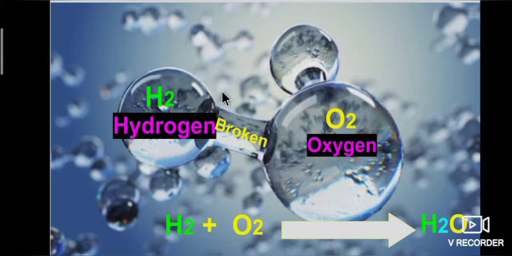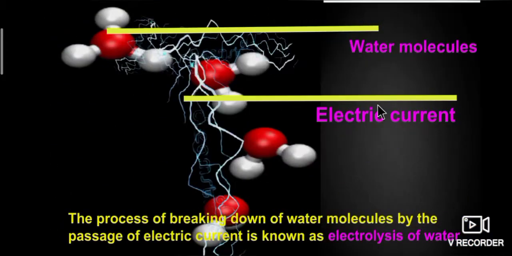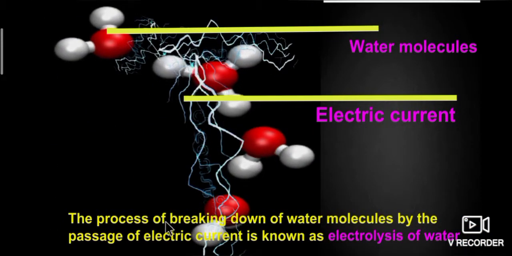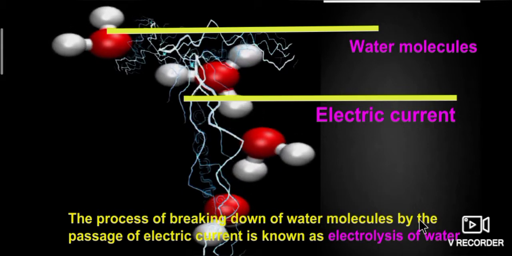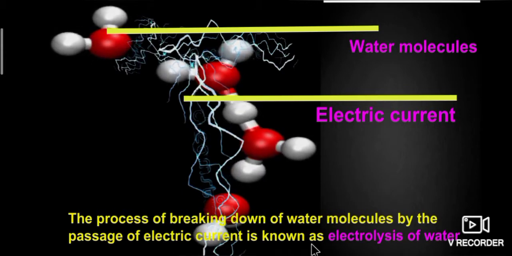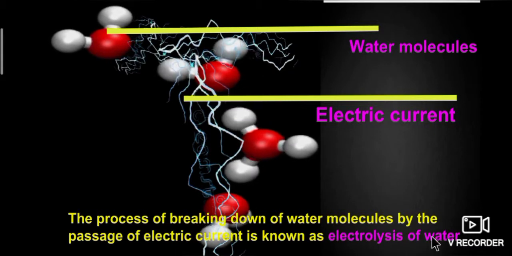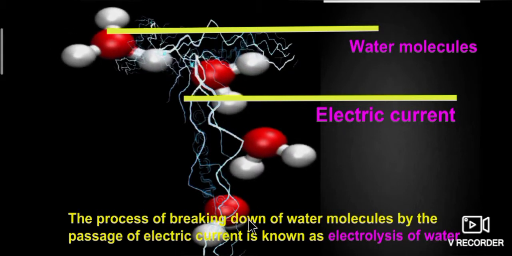Water, that is H2O, can be broken up into hydrogen and oxygen when an electric current is passed through it. So when we supply electric current, H2O breaks up to give hydrogen and oxygen. The process of breaking down of water molecules by the passage of electric current is known as electrolysis of water.